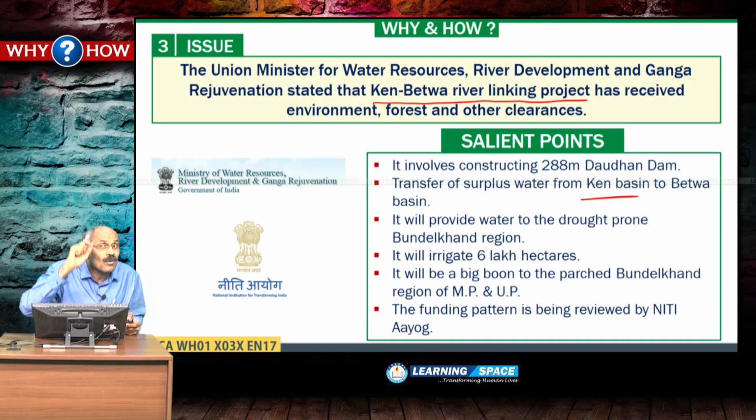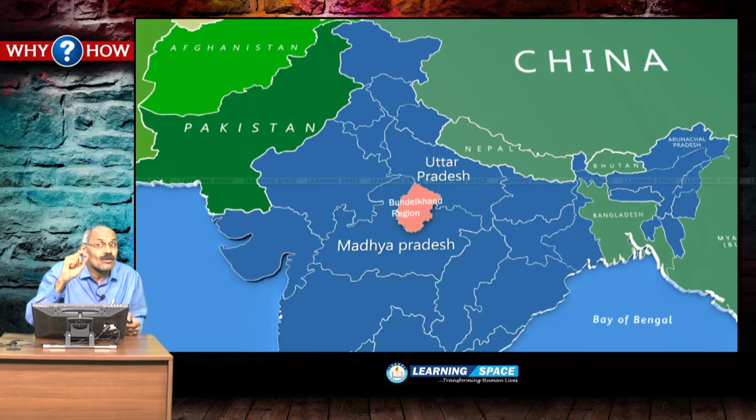One important aspect is that it involves construction of Daudhan Dam, and it is going to immensely benefit the Bundelkhand region. Bundelkhand spans across 2 states of our country, Uttar Pradesh and Madhya Pradesh. This is one important point.